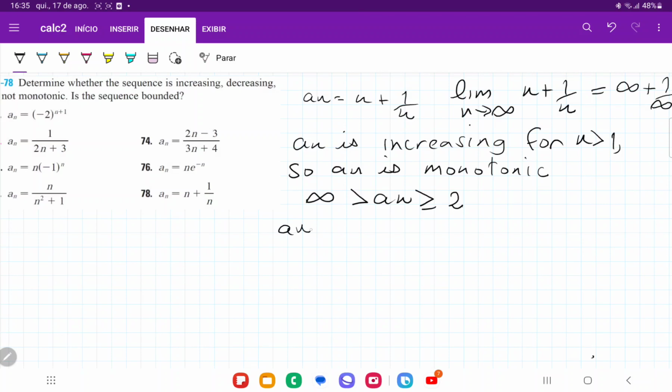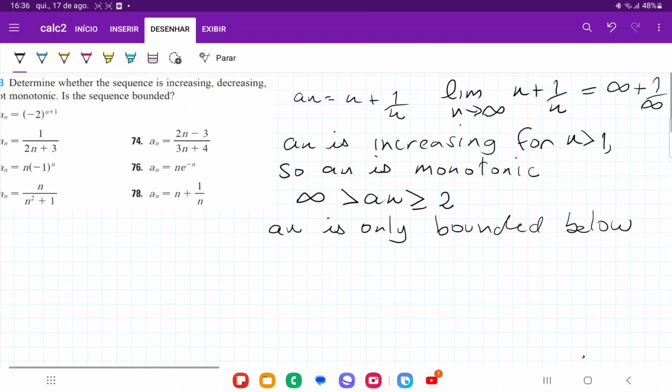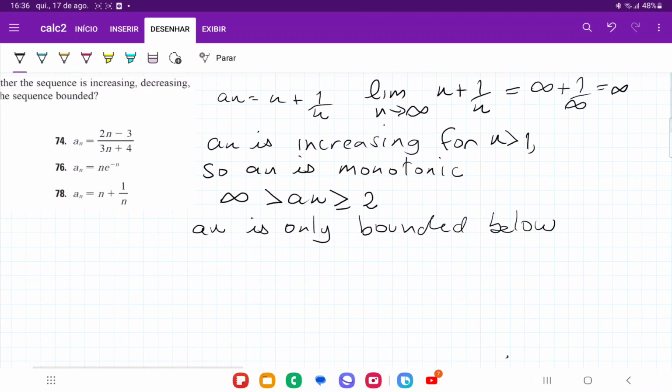So we say that an is only bounded below. So not really bounded, because when we say bounded, it means that it has a bound above and a bound below. And that is it for number 78.